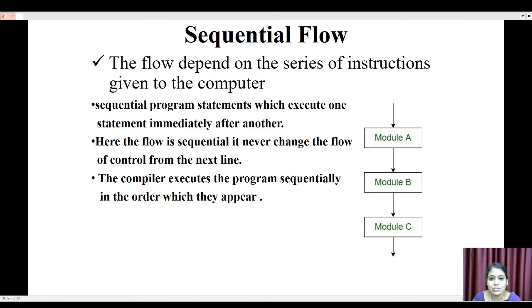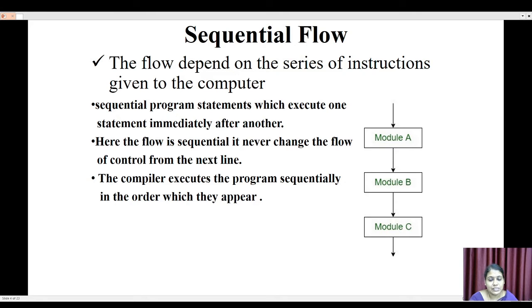Okay, so first we know about sequential flow. Here the control flow of the program depends on the series of instructions given to the computer. Whatever instructions we give to the computer, the program flow depends on that series, one by one. The sequential program structure is to execute one statement immediately after another. Here the flow is sequential. It never changes the flow of control from the next line. So the compiler executes the program sequentially in the order in which the statements appear.